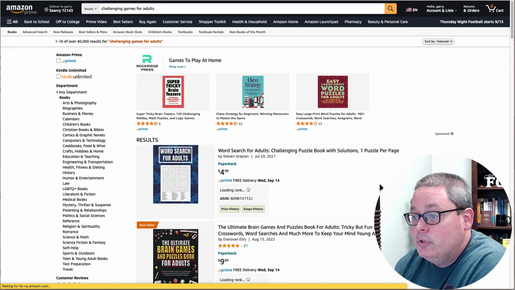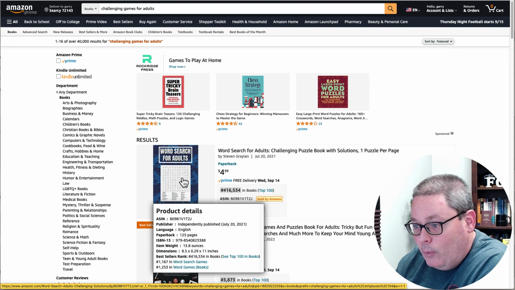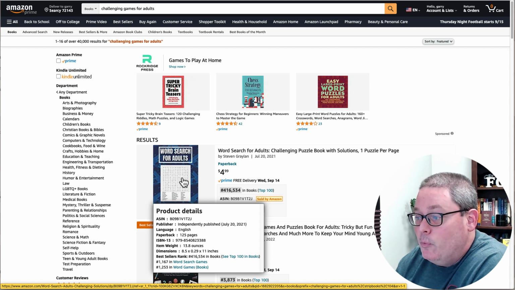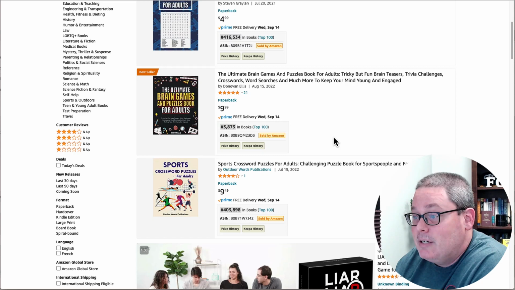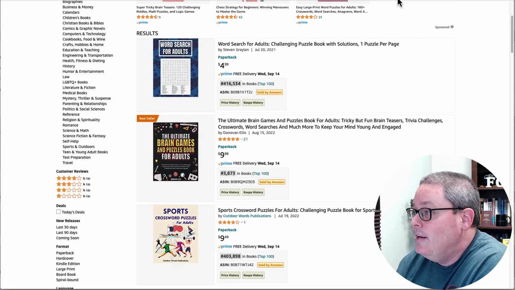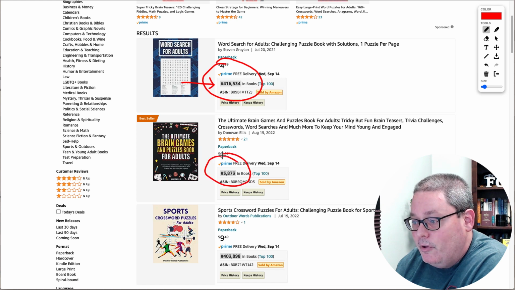And again, the results are going to come back and show me results. Here is an independently published book. Again, 8.5 by 11, a rather standard book. It is a word search for adults. And then it moves on here. That one actually isn't a bestseller. But when you're thinking about competing, you're thinking about the range that you're coming in here, 416,000, versus a number one bestseller of 3,000.